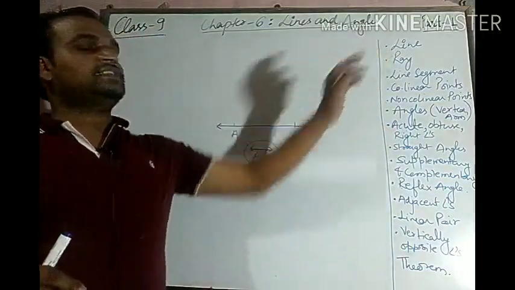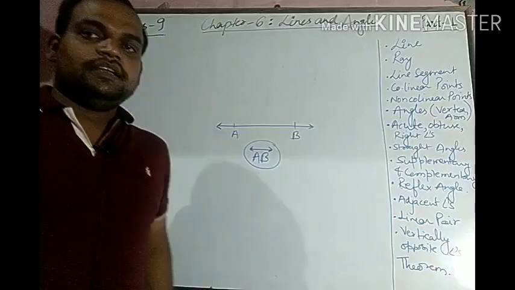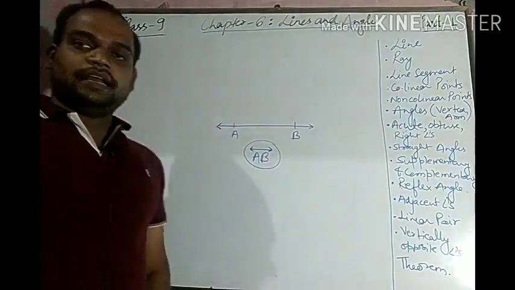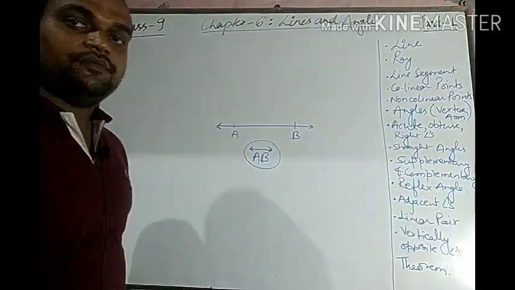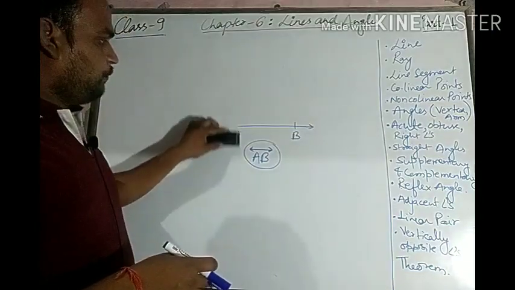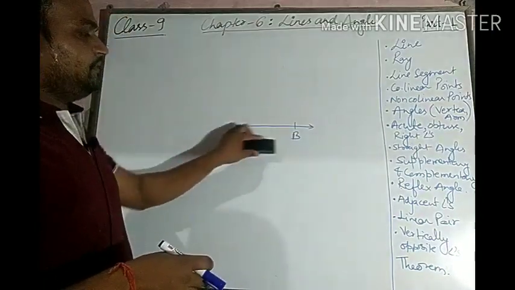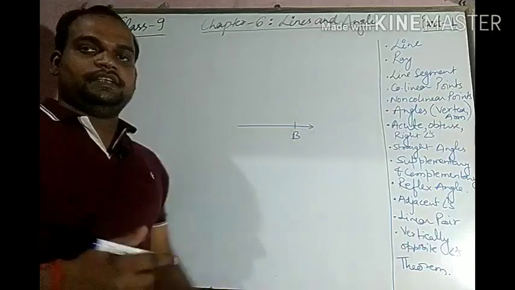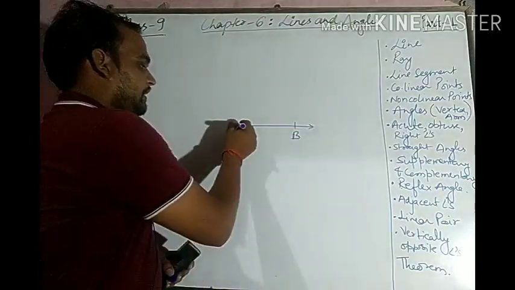Now what is a ray? If in a line we have defined one point and the second point is not defined, that means